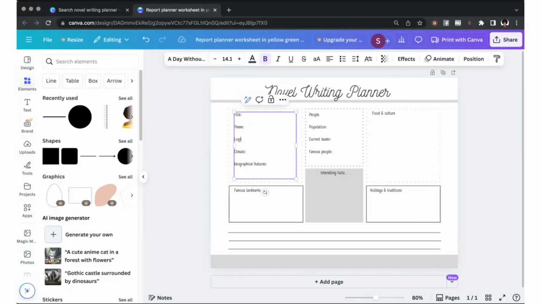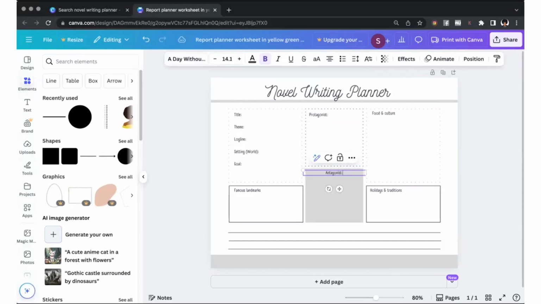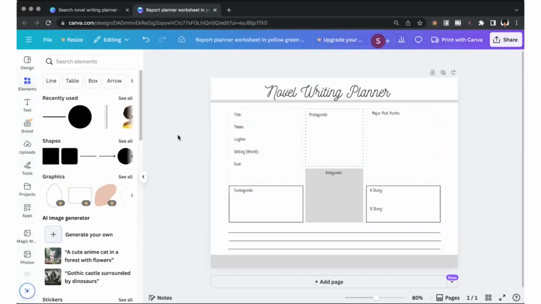Theme, log line, setting, world, and goal. And then we'll have protagonist, we'll have antagonist, contagonist. Oh no, actually I'll put contagonist over here. Contagonist. We'll have major plot points and A story, B story. Excellent. That's my stationery. How cute is that?